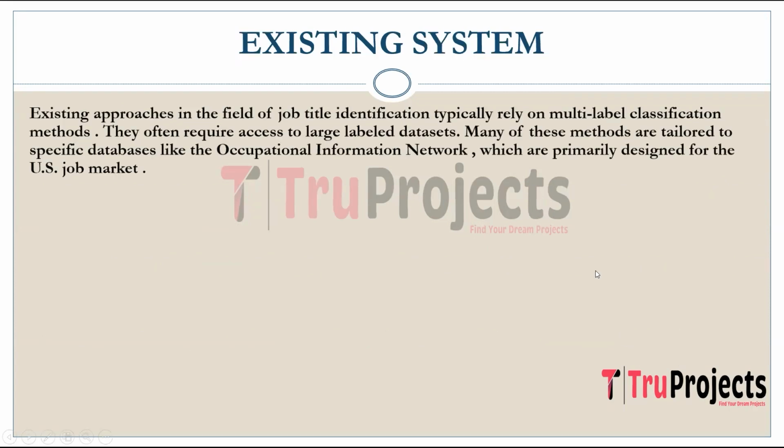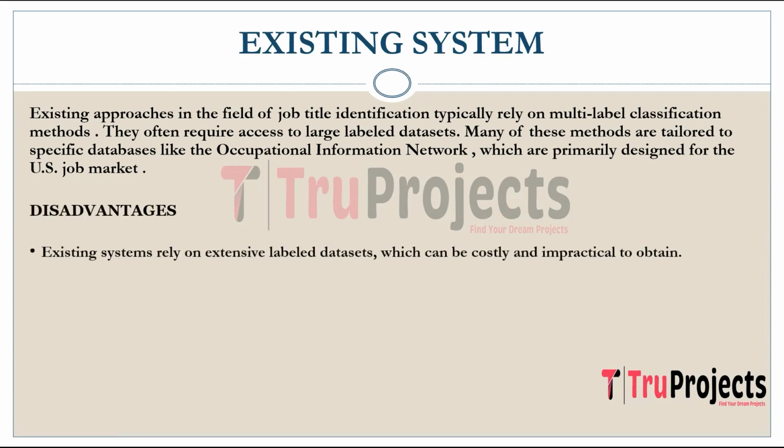The conventional methods for job title identification predominantly utilize multi-label classification techniques, often necessitating extensive access to labeled datasets. Additionally, many of these approaches are specifically customized for databases, such as the US-oriented Occupational Information Network. Disadvantages of the existing system: the existing systems often rely on extensive labeled datasets, which can be challenging and resource intensive to create and maintain. This dependency limits their applicability to situations where such datasets are unavailable or costly to obtain.